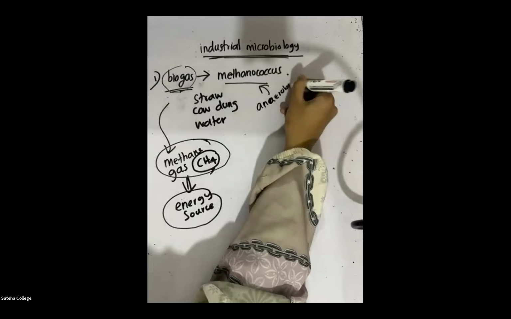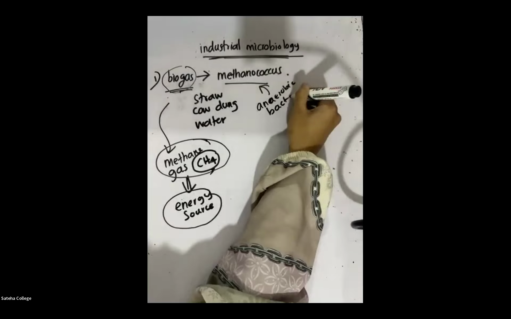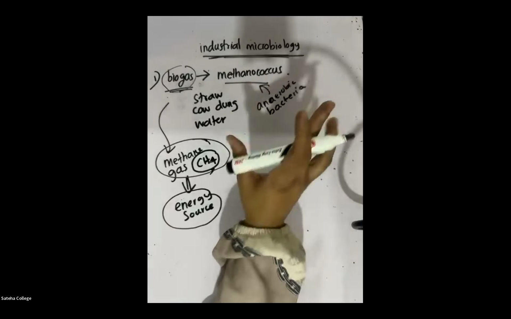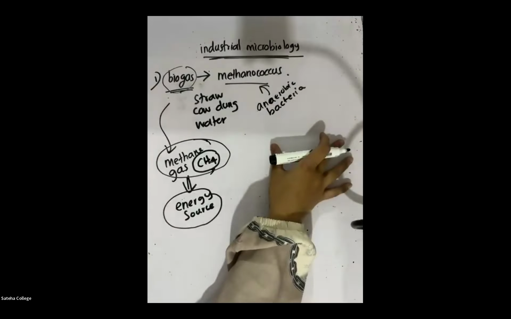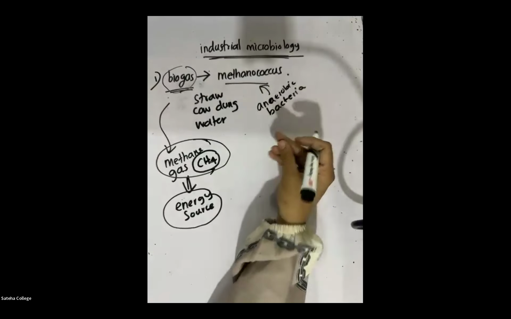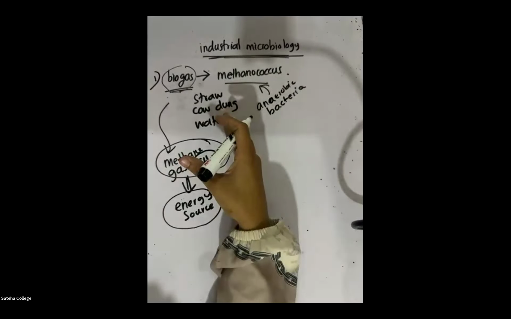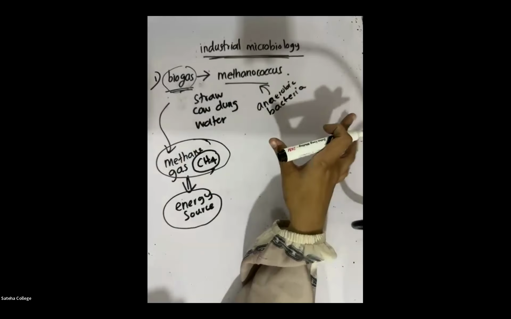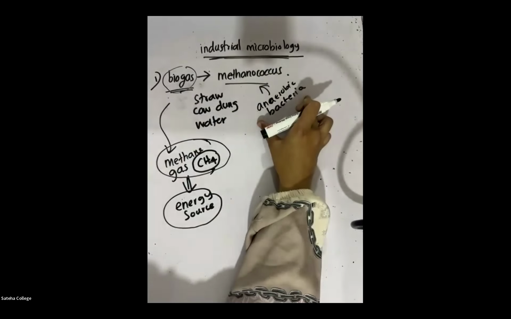Anaerobic bacteria is a bacteria which doesn't need oxygen to survive. We need oxygen to breathe, but they do not need oxygen to breathe. Those types of bacteria we call anaerobic bacteria.